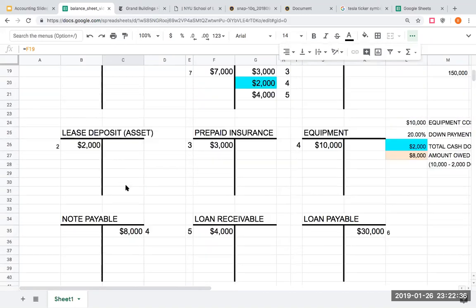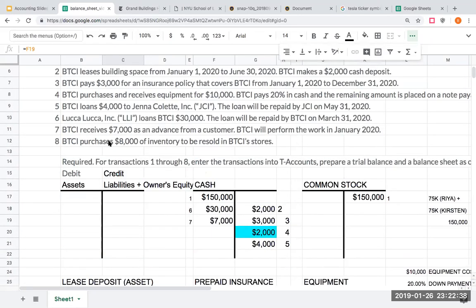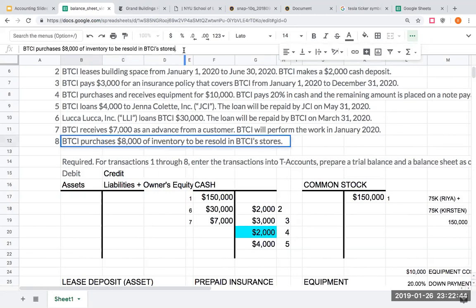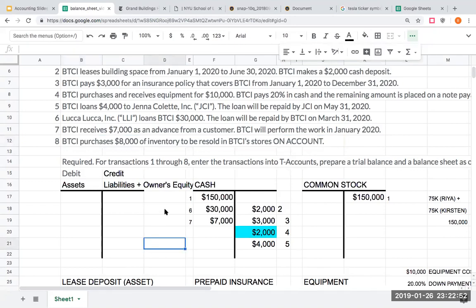Okay. The last one here is I purchased $8,000 of inventory to be resold in BCI's stores. I'm going to make a little clarification here. We're going to call this on account. So I purchased $8,000 of inventory that I'm going to resell in my stores on account.